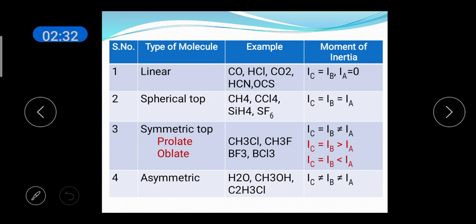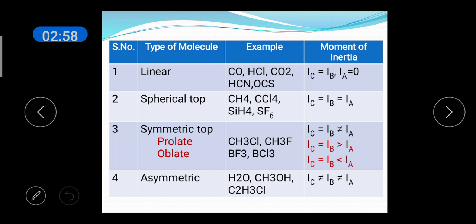Here IA is less when compared with the other moments of inertia. Oblate type, BF3 and BCl3, moment of inertia is IC is equal to IB, less than IA. IA is large when compared with the other moments of inertia. Symmetric top molecule has only two moments of inertia.